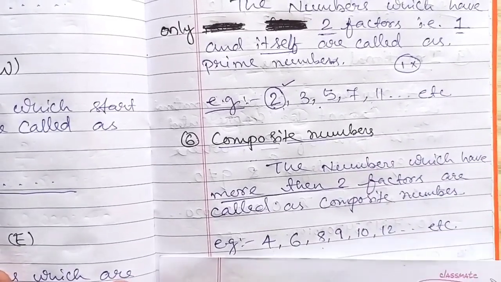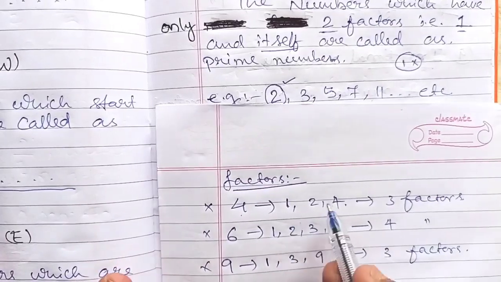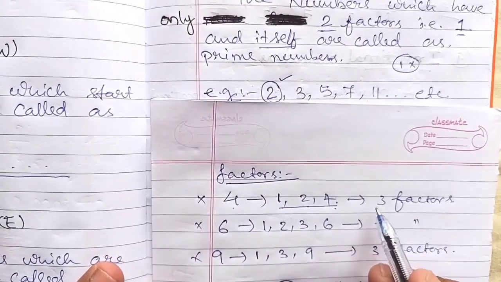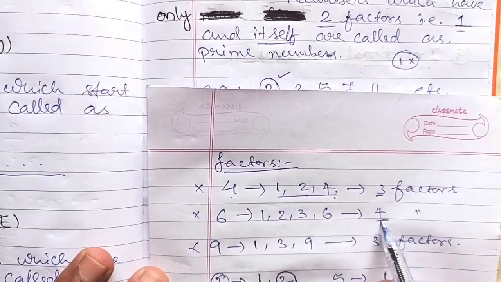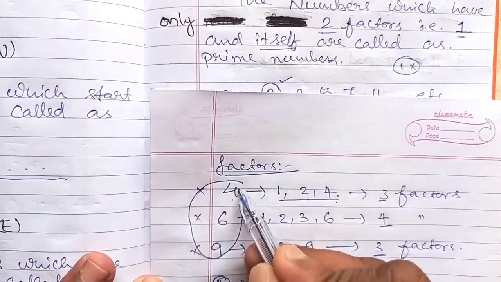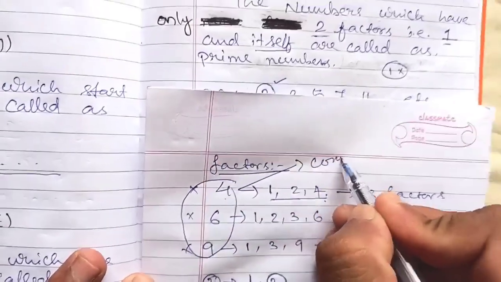10 is a composite number. Why? These have more than 2 factors. Are you getting? More than 2 factors. 4 has 3 factors. 6 has 4 factors. 9 has 3 factors. So these numbers are not prime, but these are composite numbers.